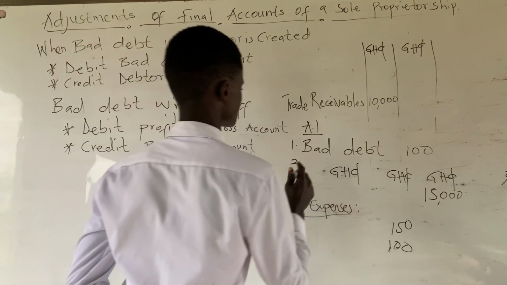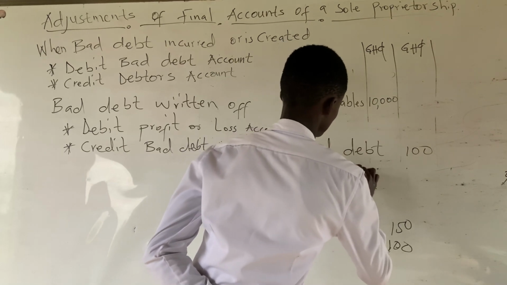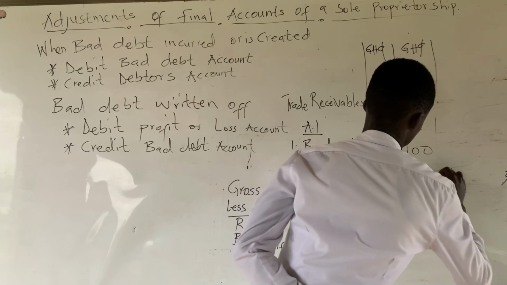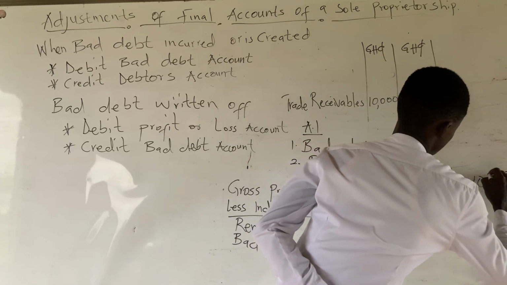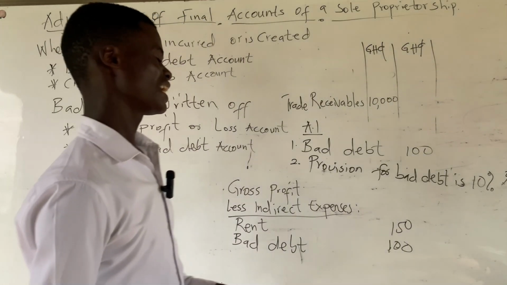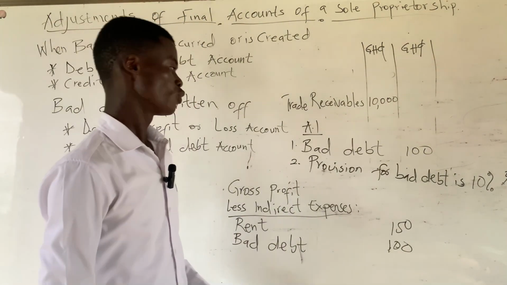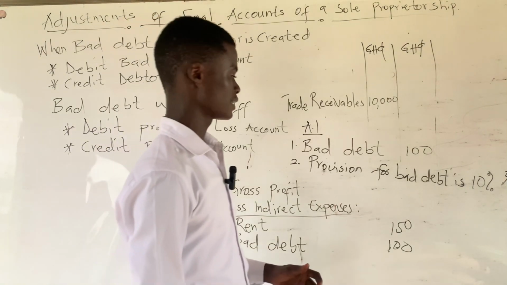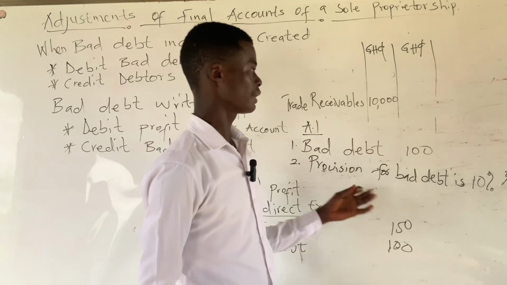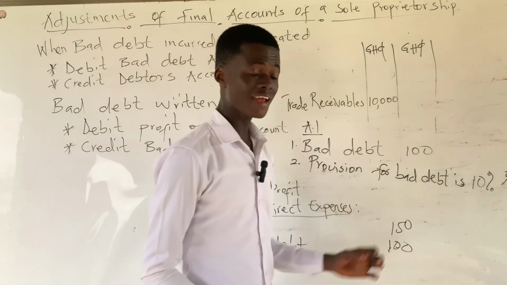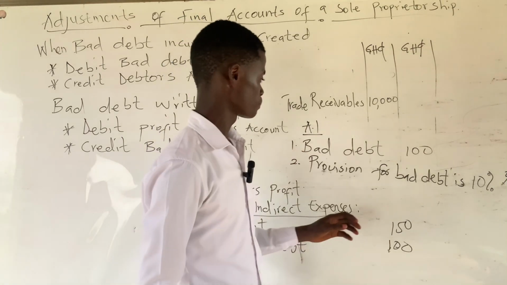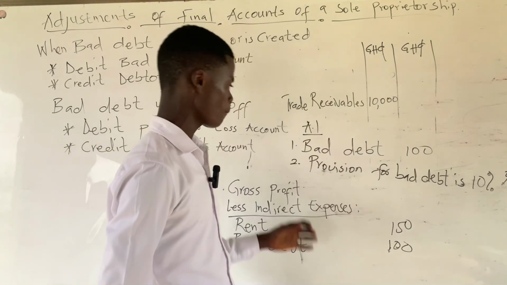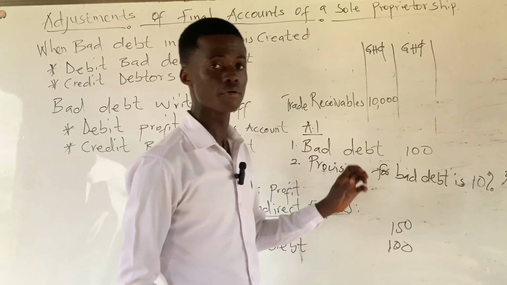So assuming the additional information went on to include provisions for doubtful debt, let's assume the additional information too says that provision for doubtful debt is 10%. So as we already said, always provision for doubtful debt are calculated on trade receivables figure. But whenever bad debt is in the additional information, that bad debt figure needs to be subtracted from the trade receivables or the trade debtors figure before provision for doubtful debt are calculated on the remaining amount.